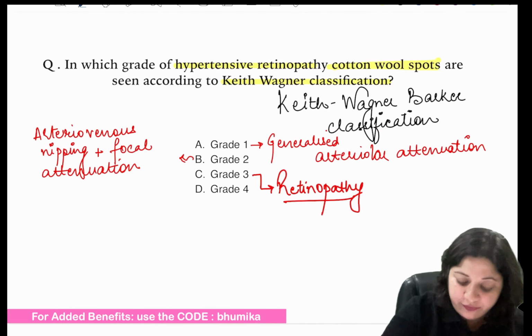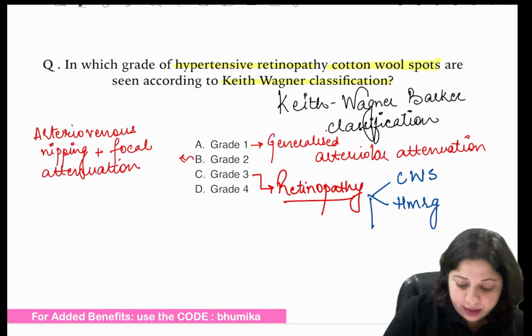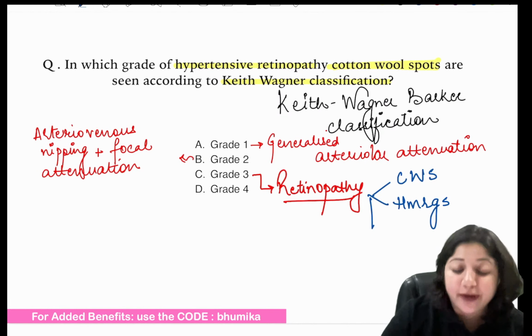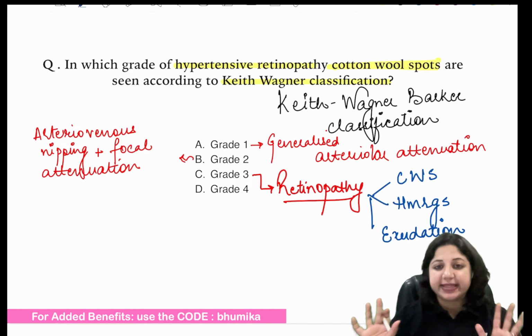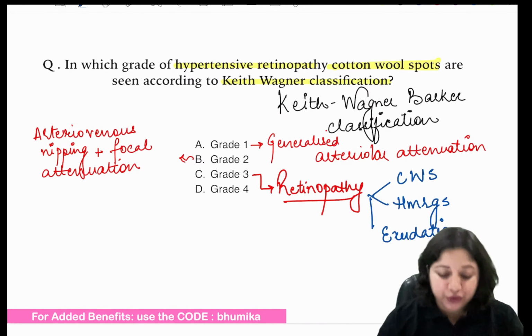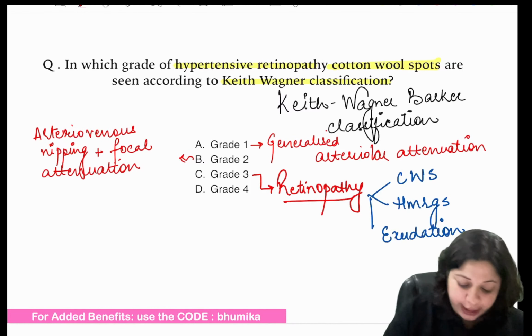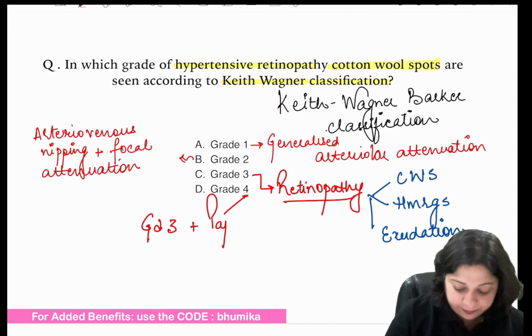By retinopathy, we cover cotton wool spots, we cover hemorrhages, and we also cover exudation. Easy? So that is grade 3. And grade 4 is grade 3 plus papilledema.